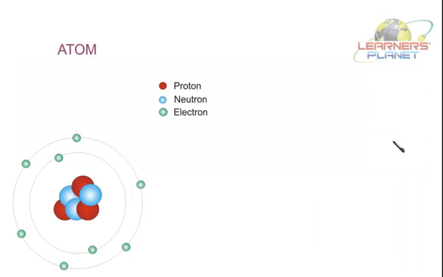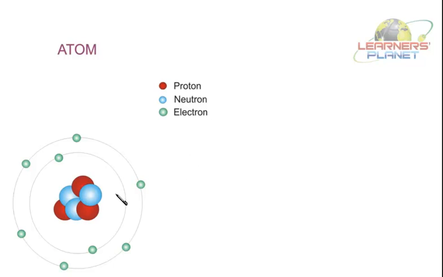See, according to Dalton's atomic theory, atom is the smallest indivisible particle of matter. But later it was found that atom is again divided into smaller particles, that is proton, neutron and electron.